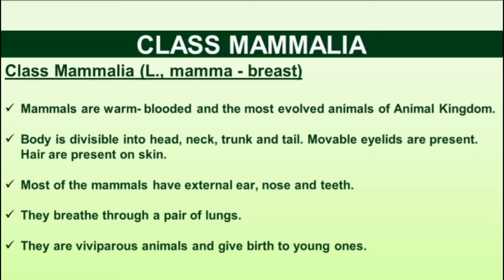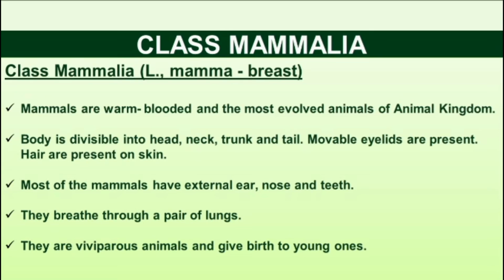Yes, mammals are commonly warm-blooded animals. The body is divisible into head, neck, trunk, and tail. Movable eyelids are present here. The eyes are closed with eyelids, which are movable. Hair is present on the skin. So hair is normally present on the skin surface. Yes, most of the animals are covered with hair on the skin.